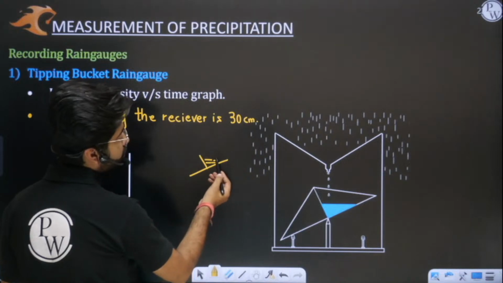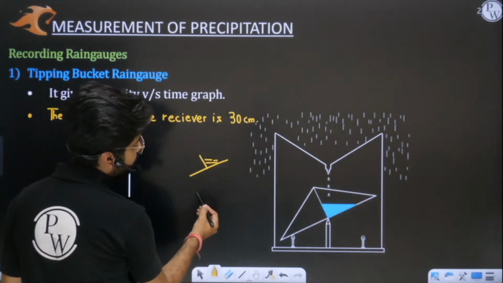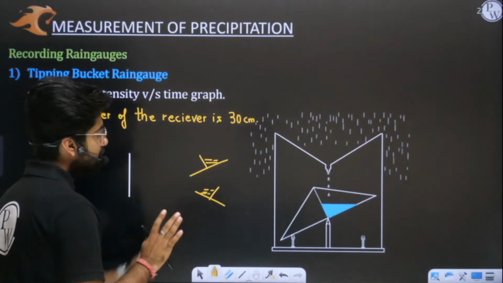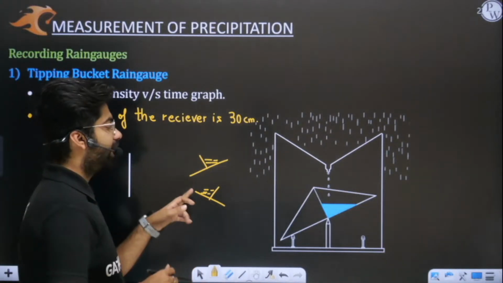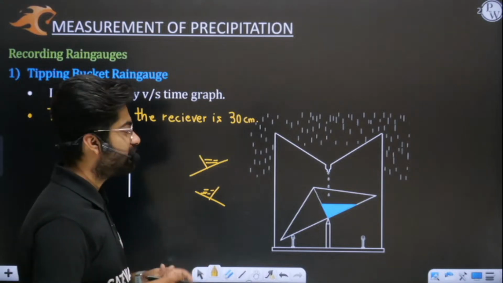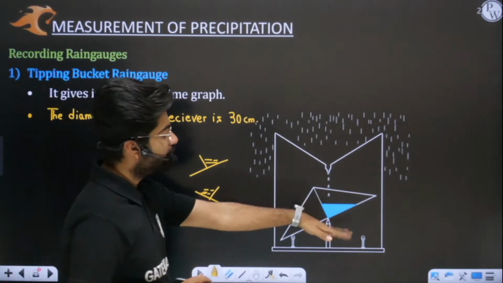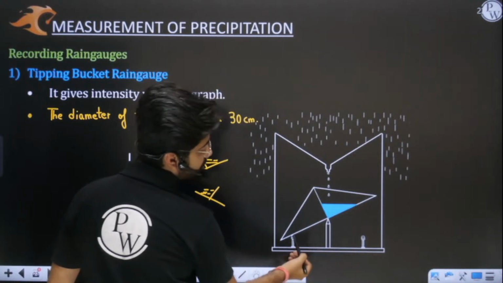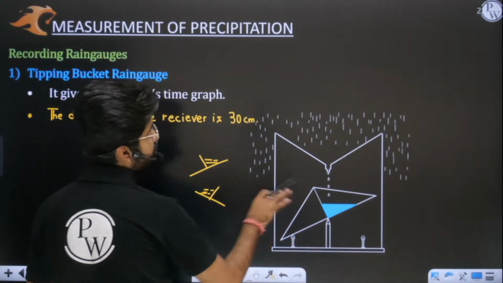The moment it is full, it will tip over and the next bucket will come in its place and receive water. Yes or no? So when it tips over, what will happen? This bucket will now touch the sensor. See, these are sensors on which it is being rested.